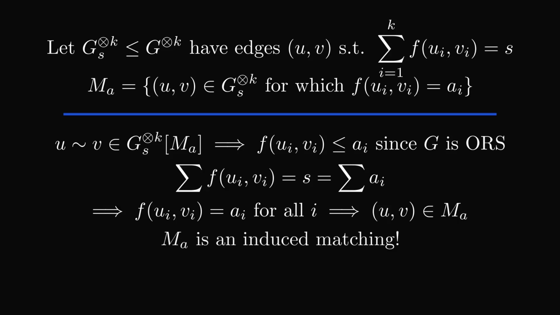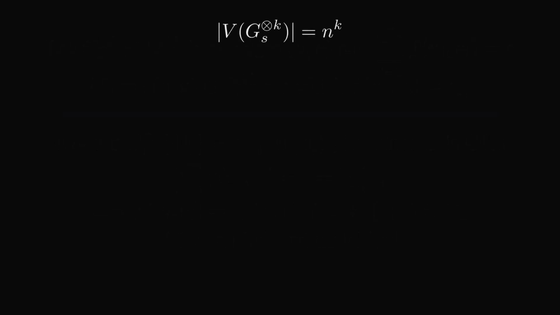Putting everything together, the number of vertices in the big graph is equal to n to the k. The size of matching M sub a is equal to r to the k, as for each coordinate i, there are r edges in the matching M sub ai to choose from.